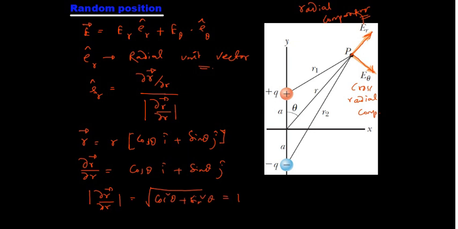So that is all about the radial unit vector. As per the formula, r cap is cos theta i cap plus sin theta j cap.